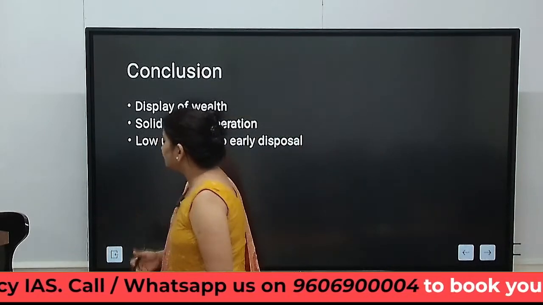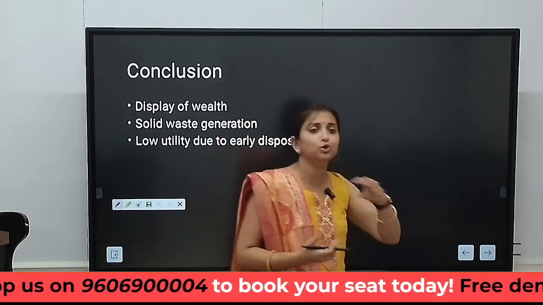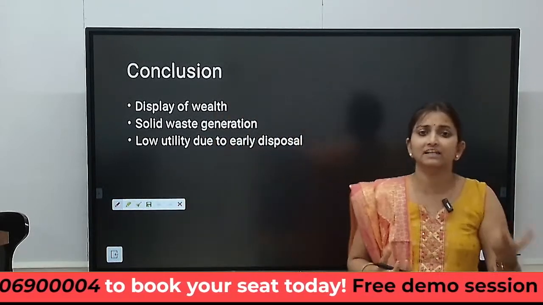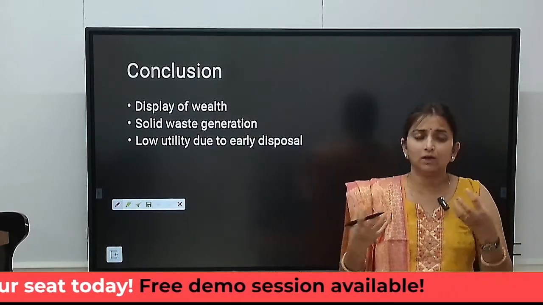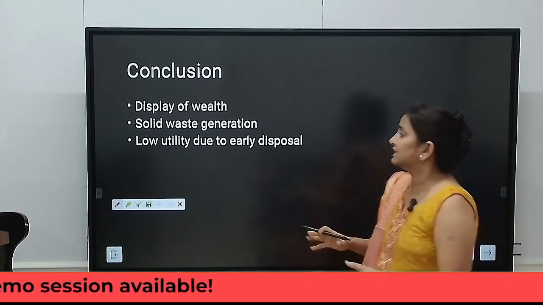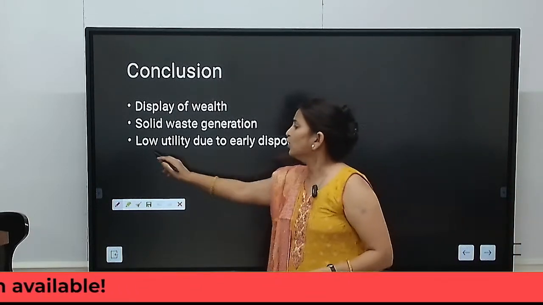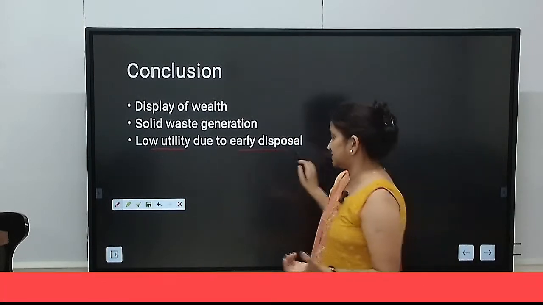Those people who belong to the neo middle class or reside in tier 2 cities are declaring an equipment, any object, end of life way before its designated time. So low utility of an object occurs due to early disposal.